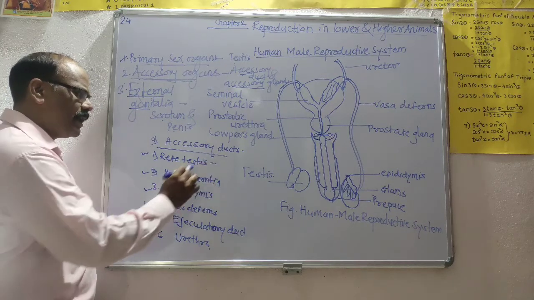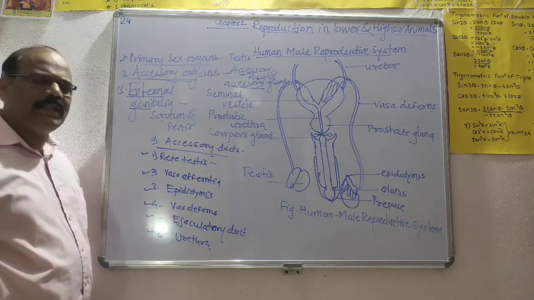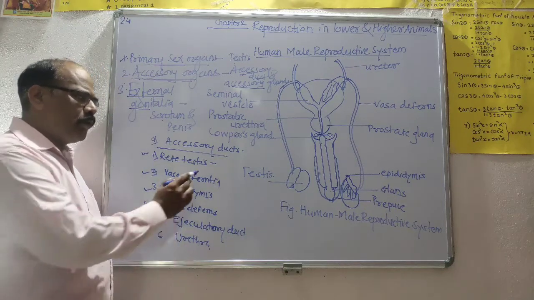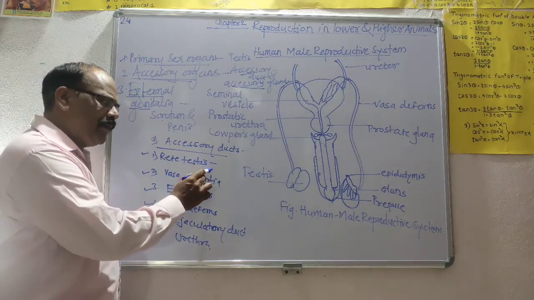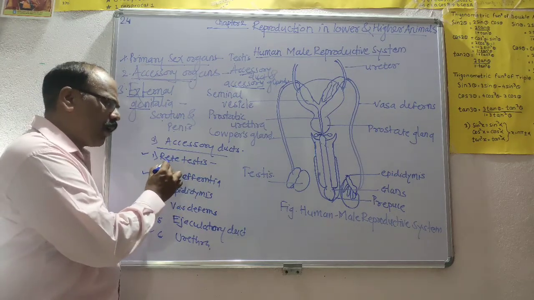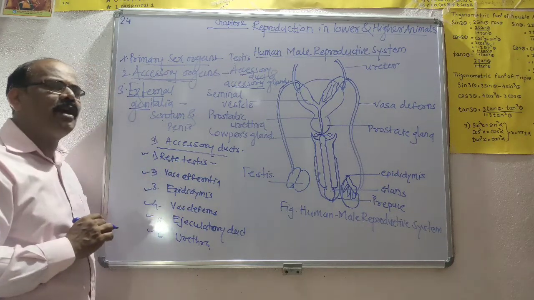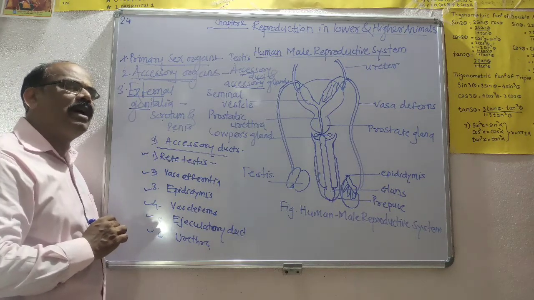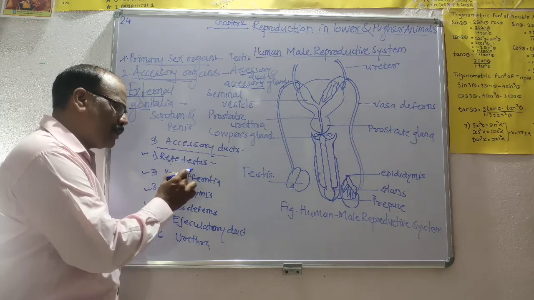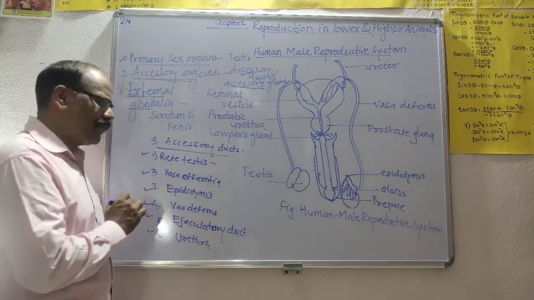First we see the rete testis. In the testis, there are many seminiferous tubules present. On the posterior surface, the seminiferous tubules form a network called the rete testis.